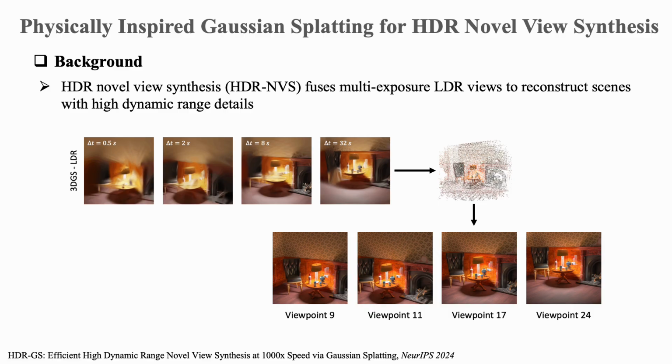Storing HDR views for every view is expensive, and more importantly, independently fused HDR images may have inconsistent dynamic ranges across different views. So when we render a video or move the camera, such inconsistency may cause flickering. So in this setting, although HDR views can be available, relying on multi-view HDR supervision is costly and is not always temporally or view consistent. This motivates us to learn HDR novel view synthesis from multi-exposure LDR observations instead.